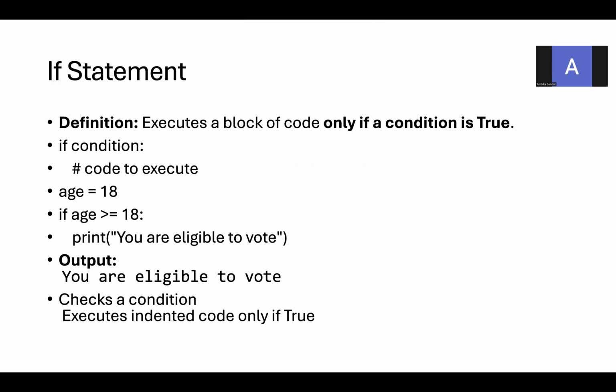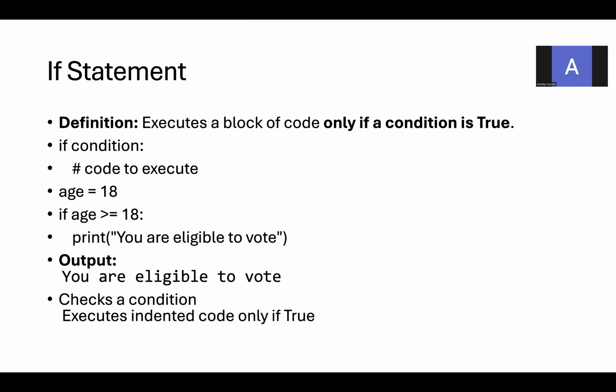So the first time, age equal to 18 is the input you are going to give. Now, in the if condition, it is going to check whether 18 is greater than or equal to 18. Yes. Even though it is not greater than 18, it is equal to 18, so the condition is satisfied. So the print statement will be executed, and the output will be: you are eligible to vote.